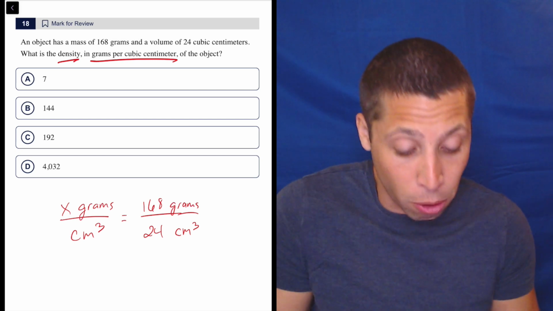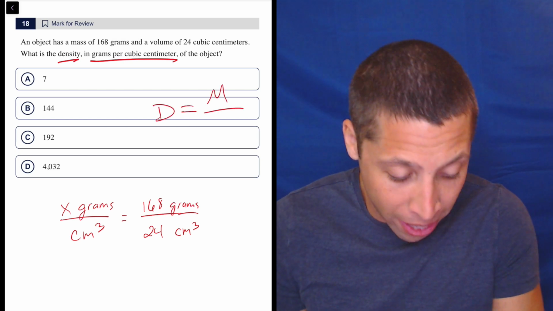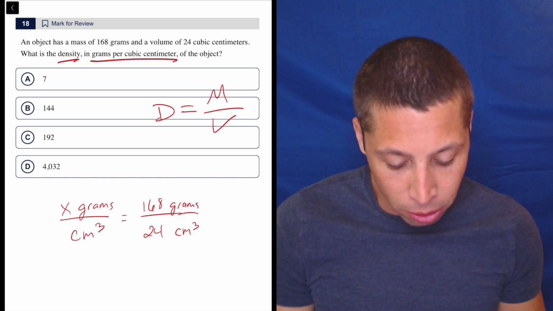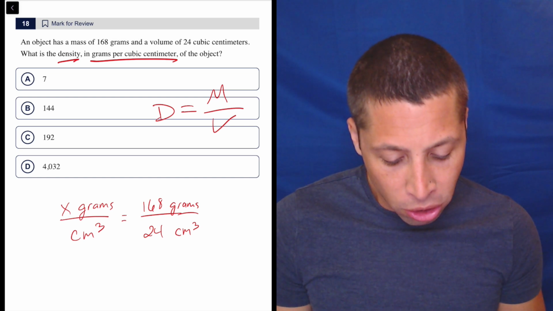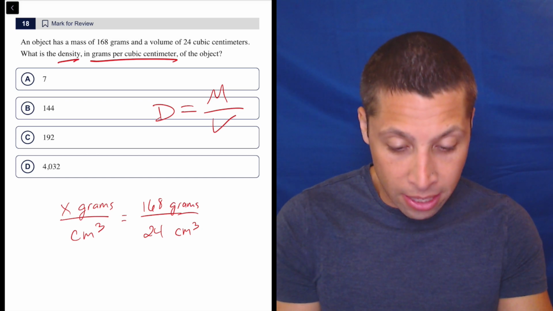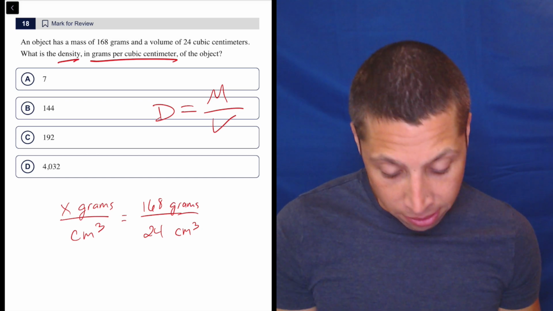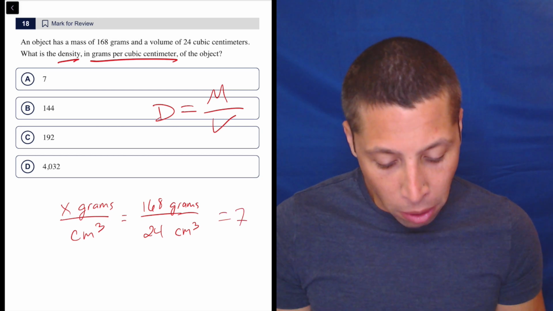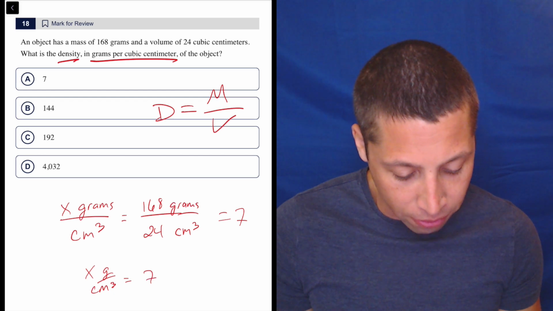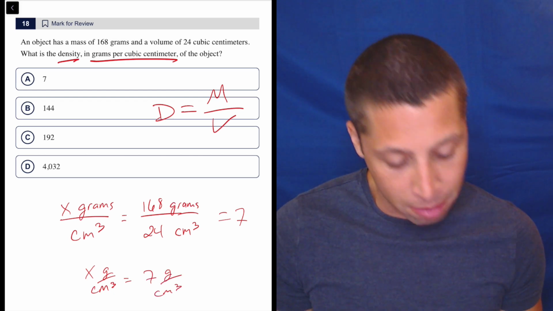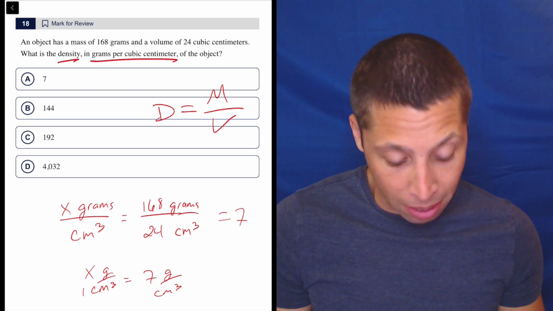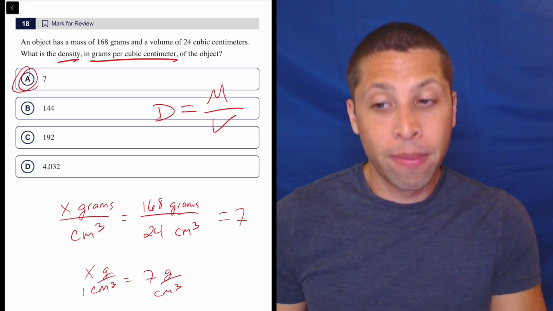And so that is the formula, right? So density equals mass over volume, if you're one of those people who just needs to memorize it. But it's given to you, so there's really no excuse. So what are we really going to do? We're just going to divide. And so many of you would have done that anyway. Let's use the calculator. 168 divided by 24 is 7. So there you go. So another way to put it is X grams per cubic centimeter is 7 grams per cubic centimeter. And remember, if we wanted to think of it as the number, we could. It's per 1 cubic centimeter, but we don't really do that. There you go. That's the answer.